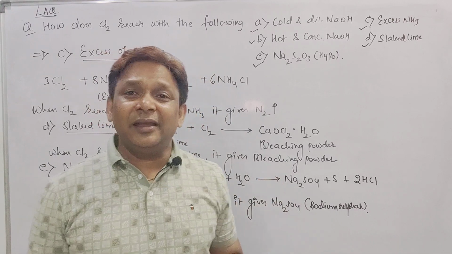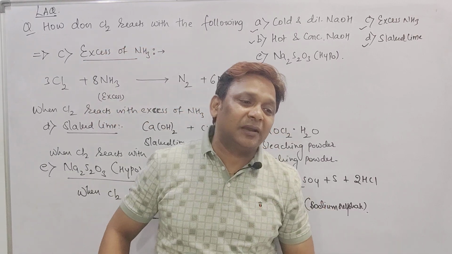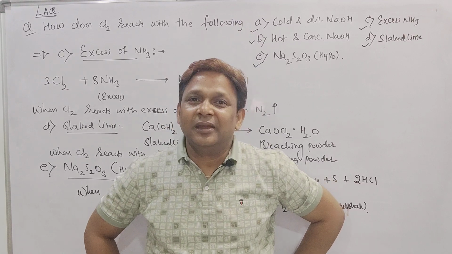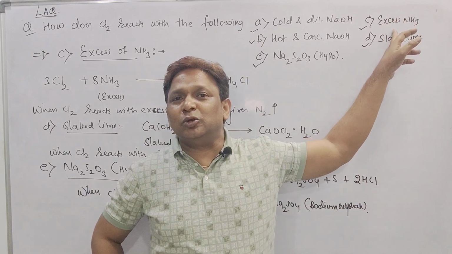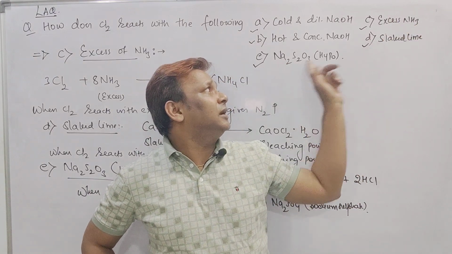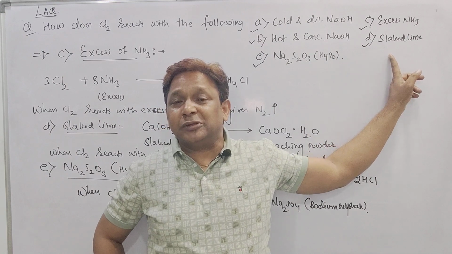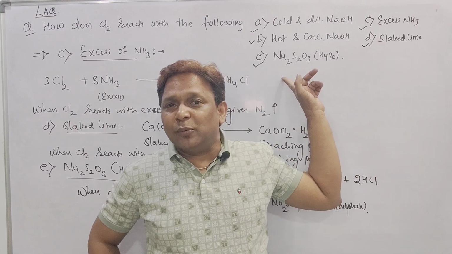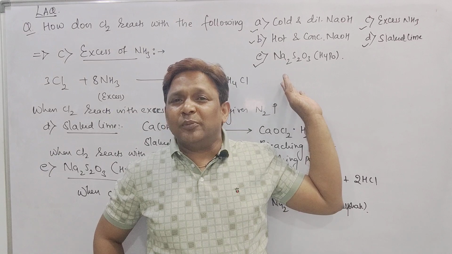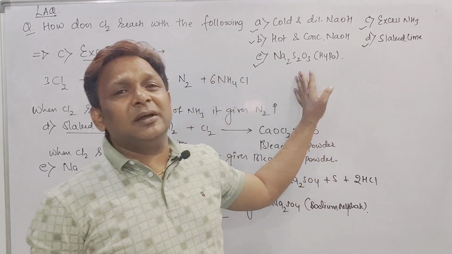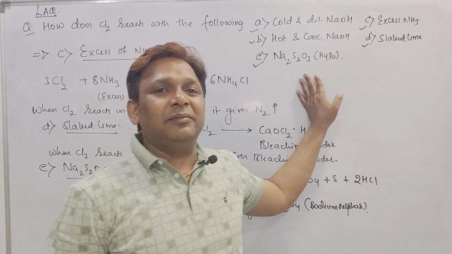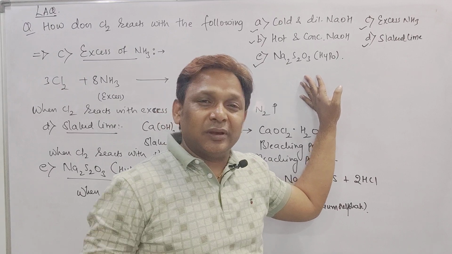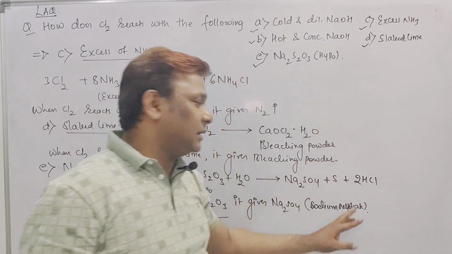Is it clear, beta? The first one is NaOCl, sodium hypochlorite, and the second one is NaClO3, sodium chlorate. Reaction of chlorine with excess ammonia gives N2 plus NH4Cl. Reaction of chlorine with slaked lime, Ca(OH)2 plus Cl2, gives bleaching powder, CaOCl2 dot H2O. Reaction of chlorine with hypo, the sodium thiosulfate solution, converts it into sodium sulfate: Cl2 plus Na2S2O3 plus H2O gives Na2SO4 plus sulfur plus 2HCl.